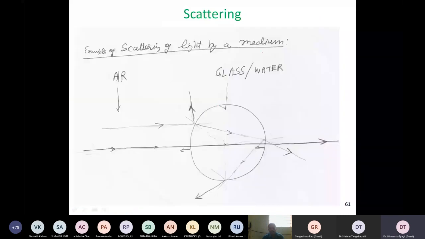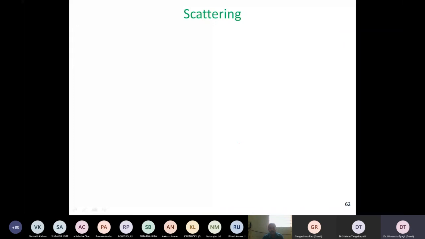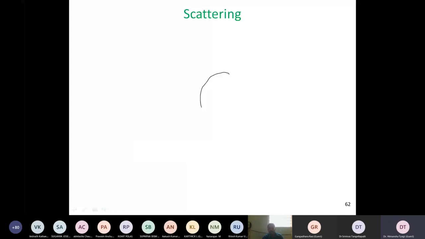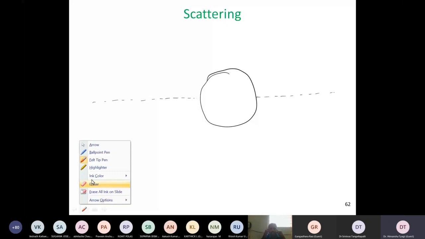One example is if we have, let's say, a circular or spherical body. Let me go ahead and draw it over here. Let us say we have a droplet of water, or a sphere of glass, which is not very small in size. We're not talking about nanoparticles right now. The diameter could be of the order of 1 millimeter. Let's see what happens when light passes through.